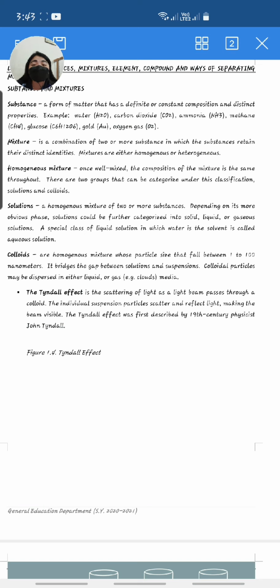So the appearance retained is only that of the water, not the sugar. That is one example of a homogeneous mixture. Aside from that, if you mix alcohol and water, that is also an example of a homogeneous mixture.